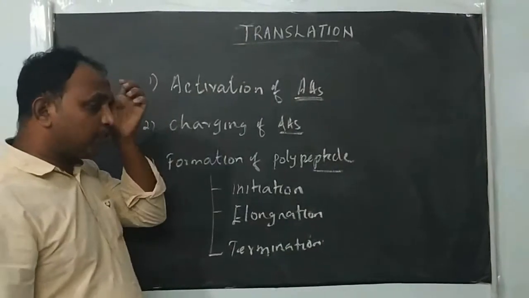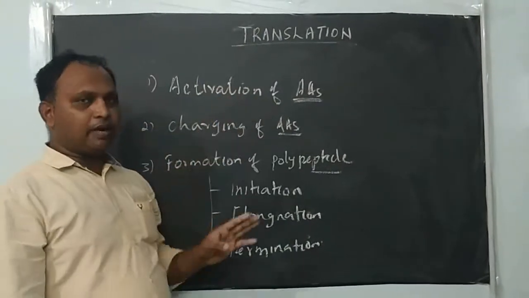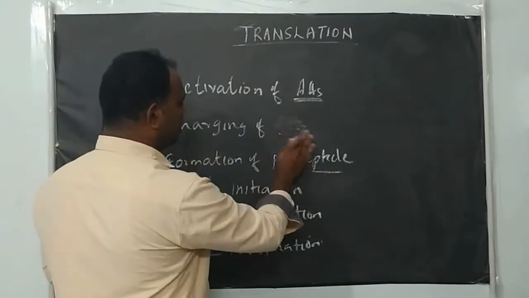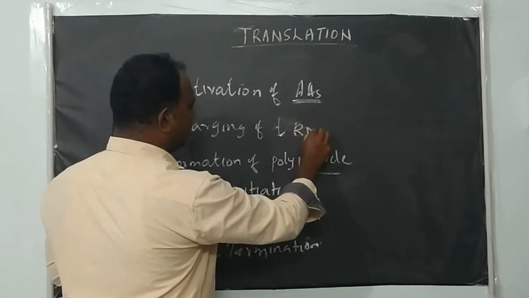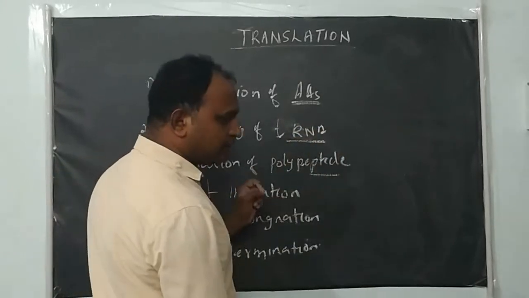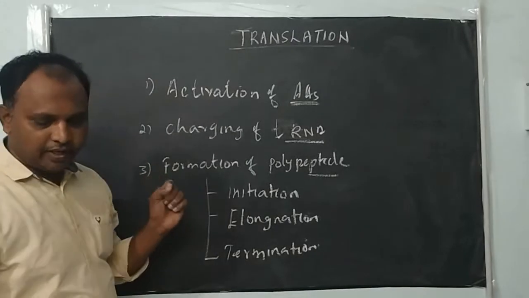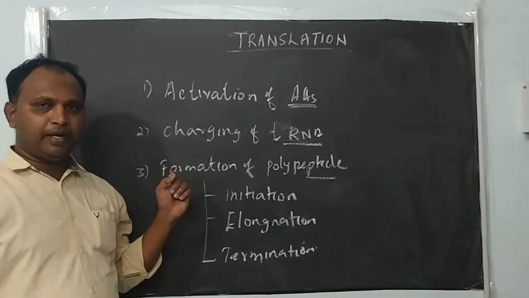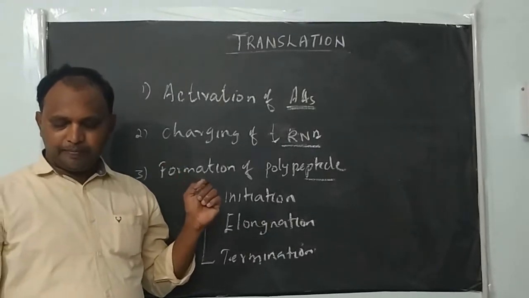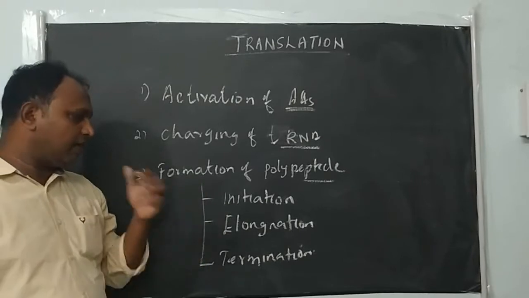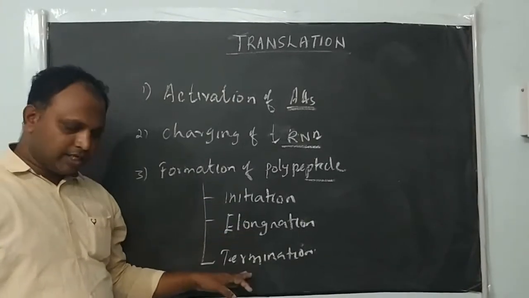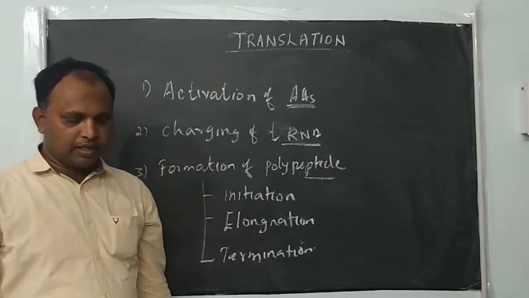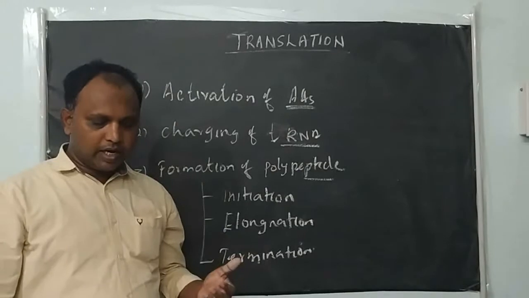The translation process begins with activation of amino acids. The second step is charging of tRNA, also called aminoacylation of tRNA. The third step is formation of the polypeptide, which is completed in three further steps: initiation, elongation, and termination.